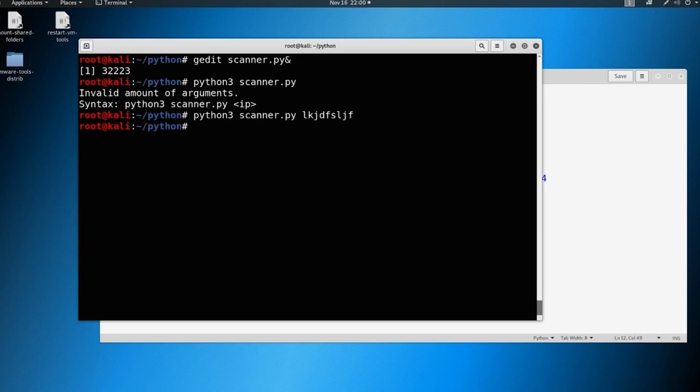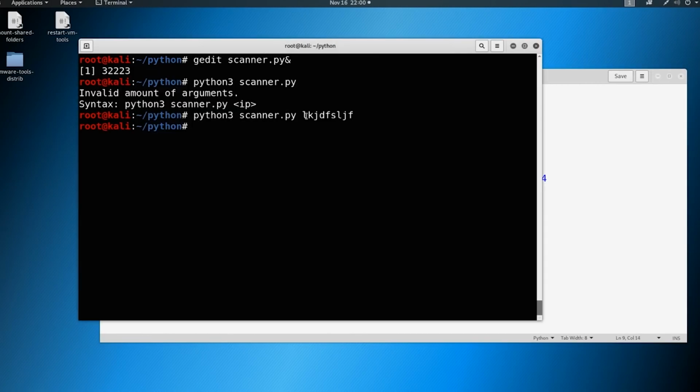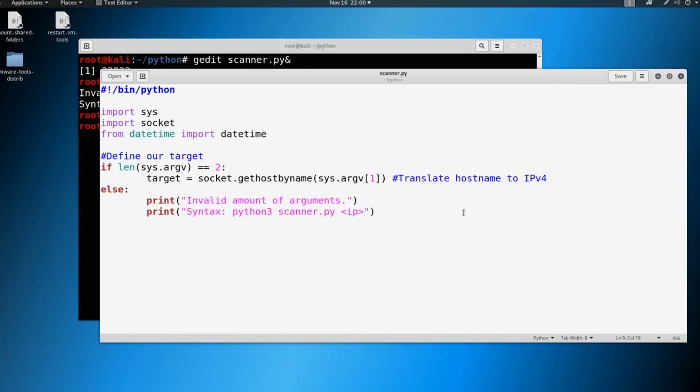Okay, so it runs. We met the conditions, and we set the target variable to this, right? So that's okay for now. Let's go ahead, and I like to always put in a pretty little banner, so let's add a pretty banner. I'm just gonna say print, and we're gonna do dashes. We'll just do 50 dashes. And then I'm gonna copy this just so it'll be easier.